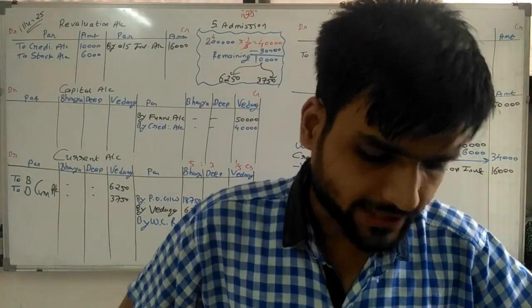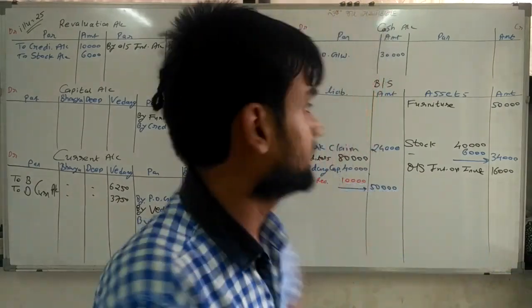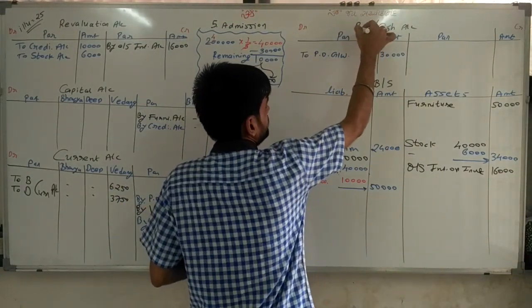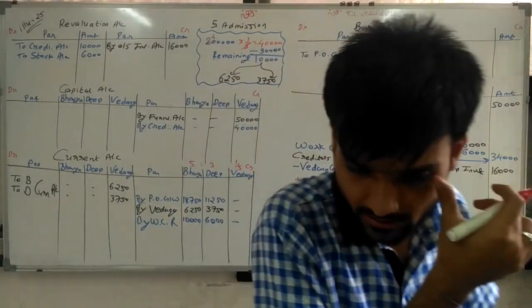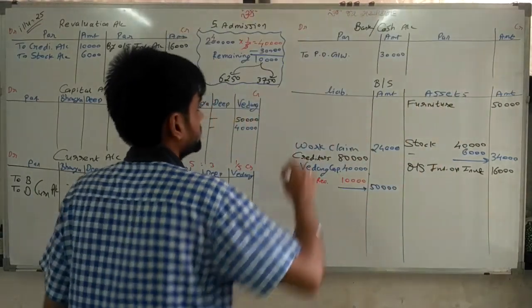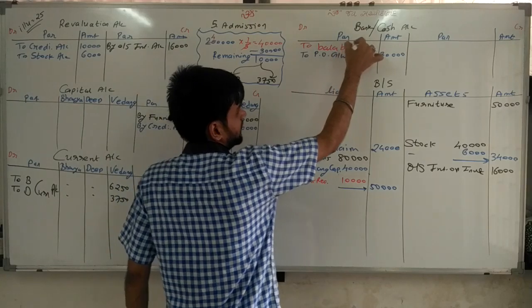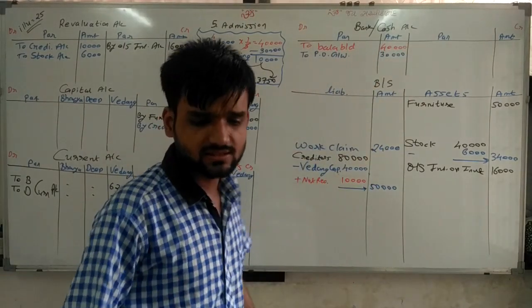Now asset side, sir, bank account is given. It means we have to write cash and bank account. Now amount is bank account 40,000 to Balance b/d 40,000 rupees.